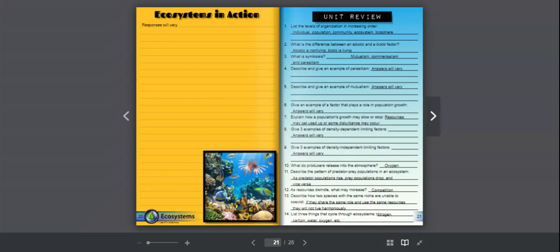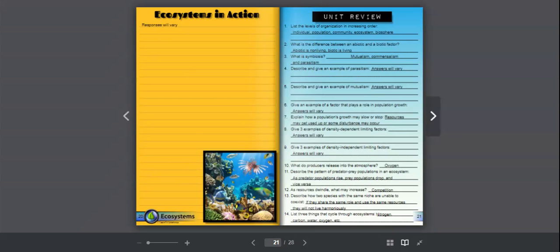Okay, number 16. What is the original source of energy for all life on Earth? You should know that is the sun or sunlight. Number 17. What type of organism is found at the beginning of the food chain or bottom of the energy pyramid? That would be producers, plants, autotrophs.